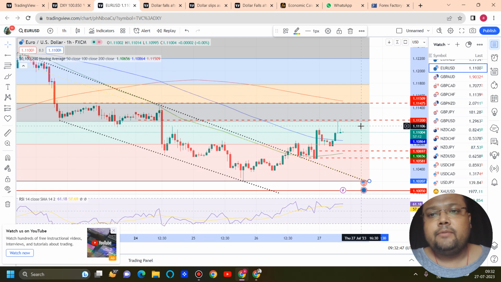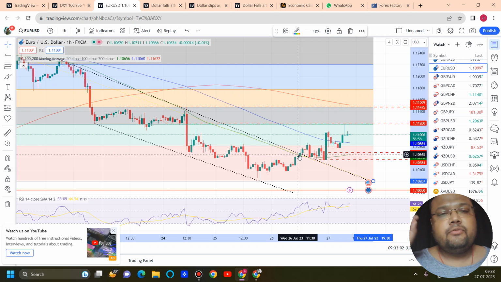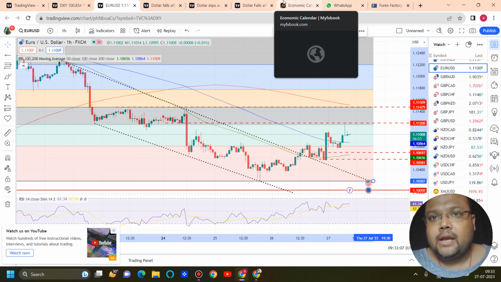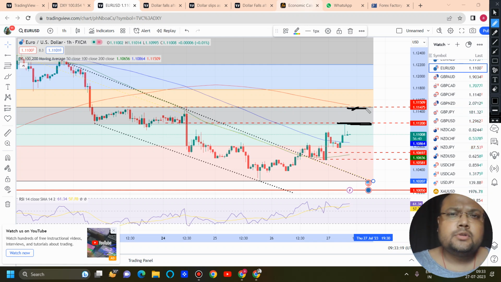See, here we have taken help of Fibonacci. Right now the market is struggling around the Fibo 38.2% retracement level. Previously Fibo 23.6% also worked nicely. So it gives us a clear-cut confirmation that our Fibo setup is valid. As a result, we are hoping that if Euro USD breaks this level, then it will be heading towards this level here, and we can look for a buy above 1.1120, and 1.1147 will be our next target.